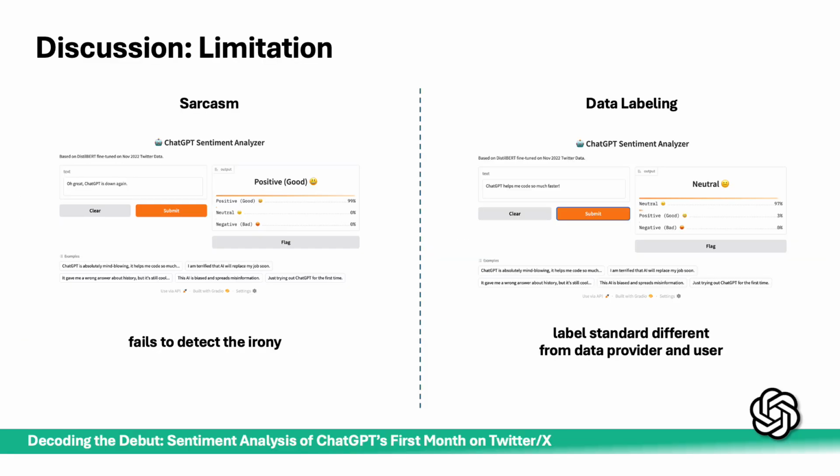We went back to the dataset to check how the data is labeled. We found that when the content is likely to describe a phenomenon without an emotional adjective, they will classify it as neutral. So we'd like to say that the data provider should be aligned with the real data user.